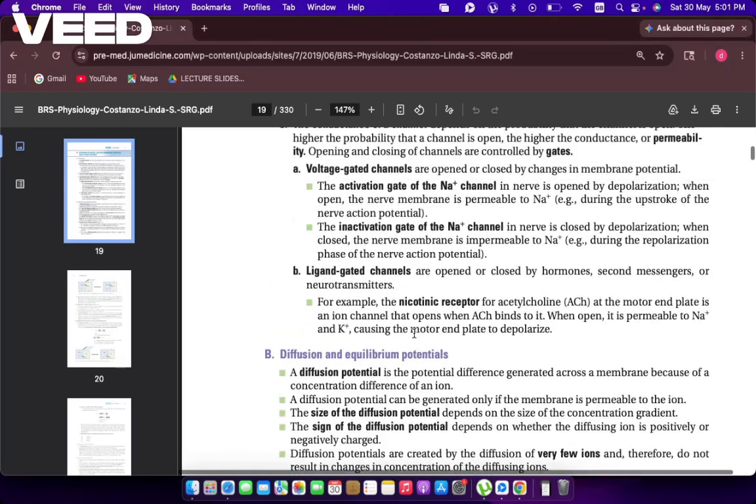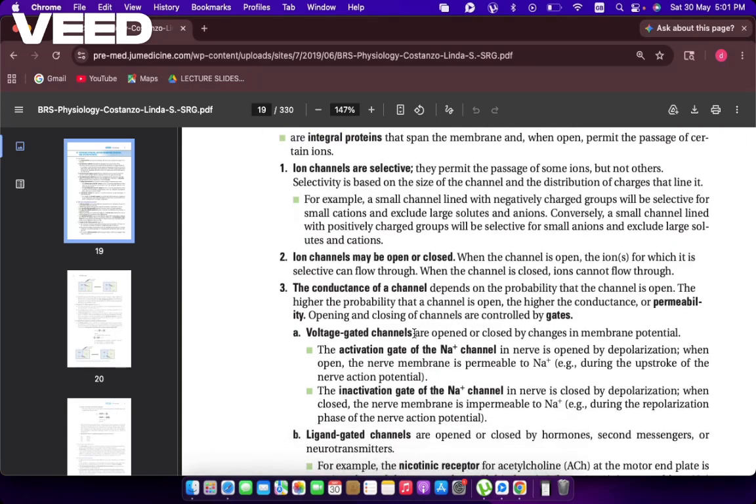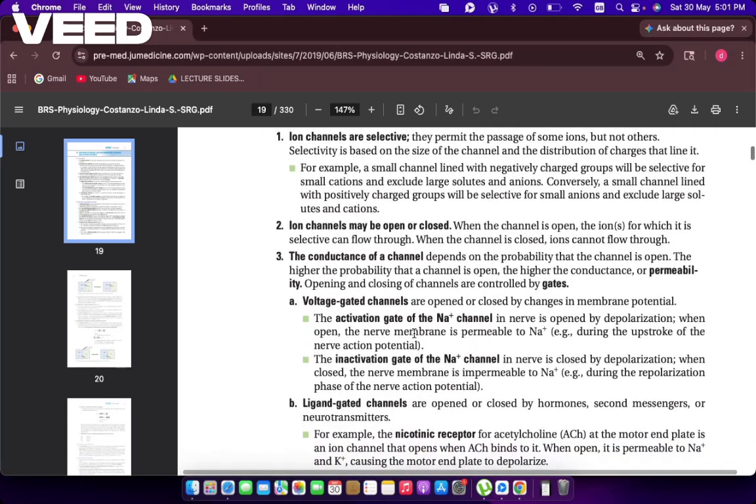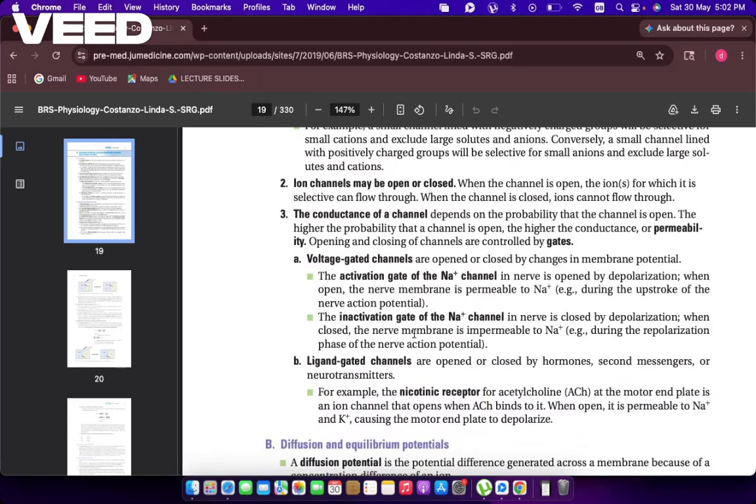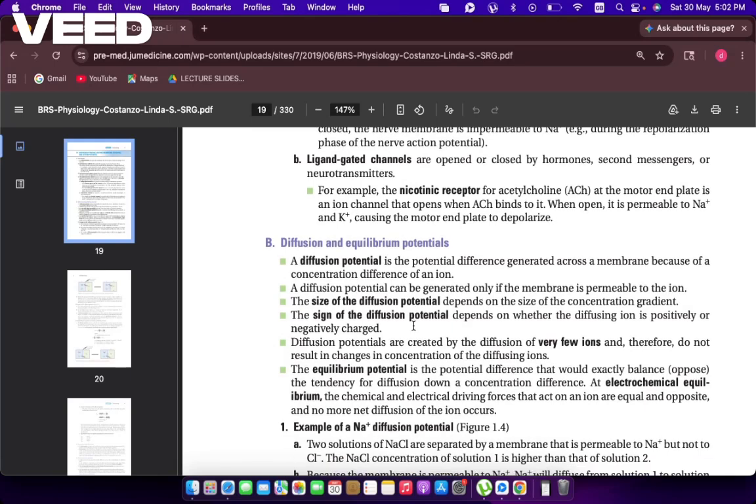So in today's topic we discussed ion channels. Ion channels are selective, they are integral proteins, they are of two types, voltage gated channels and ligand gated channels, and then we discussed the diffusion and equilibrium potential. And then in the next video we'll be discussing the action potential and resting membrane potential. Thank you.